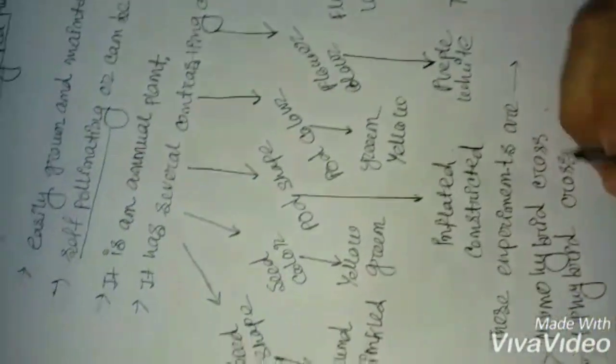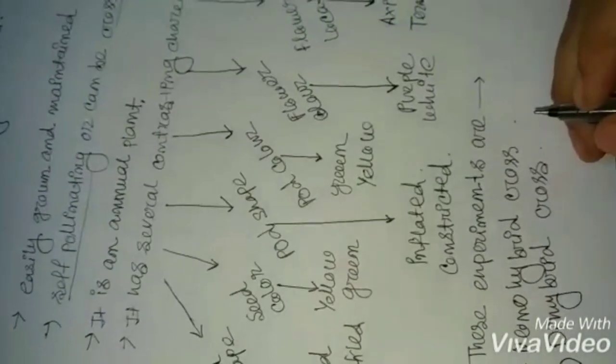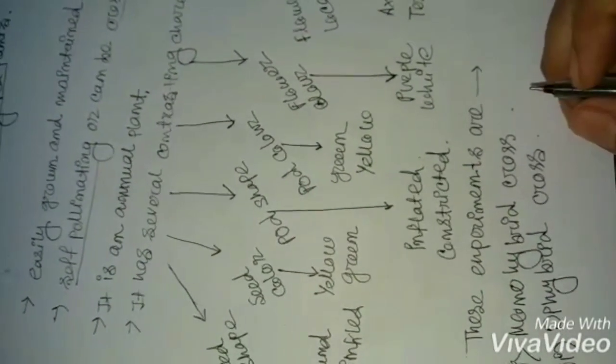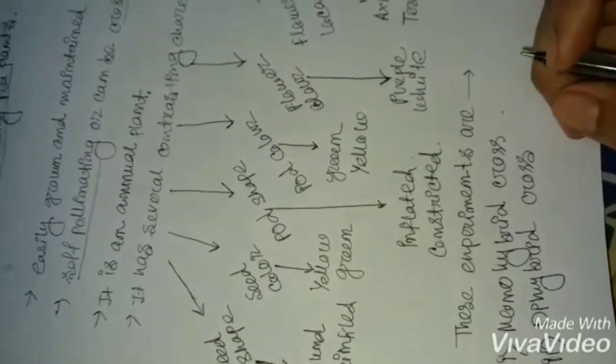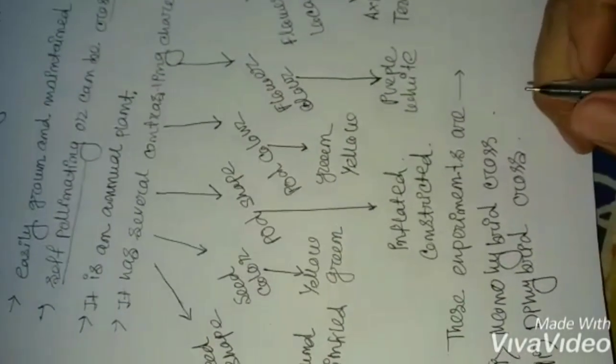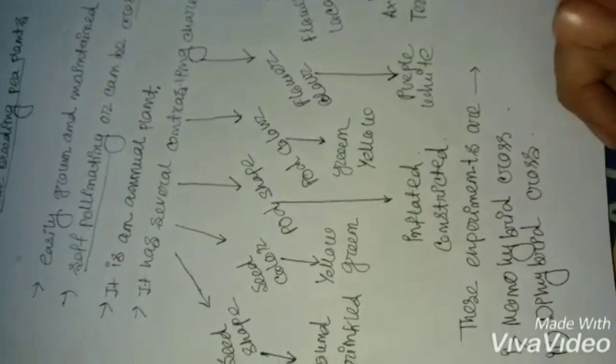While experimenting, Mendel found that certain factors were always being transferred down to the offspring in a stable way, and those factors are now called genes. So, gene can be called the unit of inheritance.